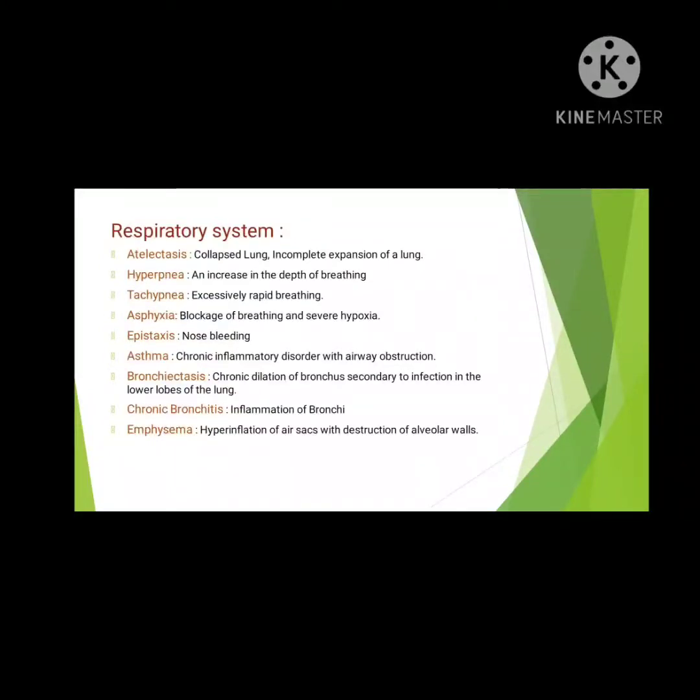Asphyxia, due to severe hypoxia, that is reduced oxygen supply, there may be a blockage of breathing. Next is epistaxis, bleeding from the nose. Asthma, it is the most common condition found among people. It is a chronic inflammatory disease. Bronchiectasis, the bronchus may be dilated due to some infection, secondary infection. Chronic bronchitis, inflammation of the bronchus. Emphysema, it is also a chronic inflammatory condition where the air sacs may be hyperinflated.